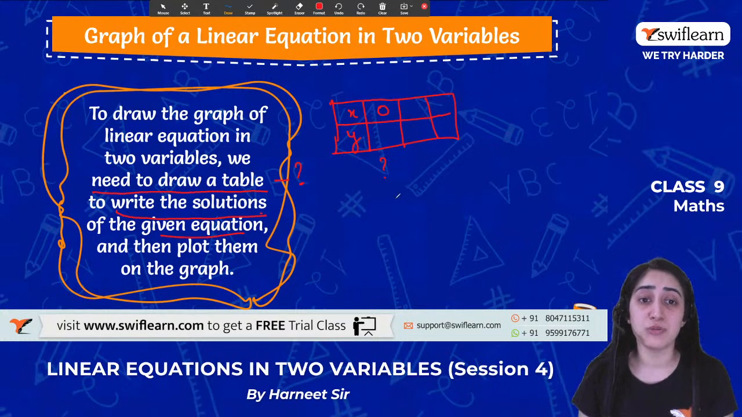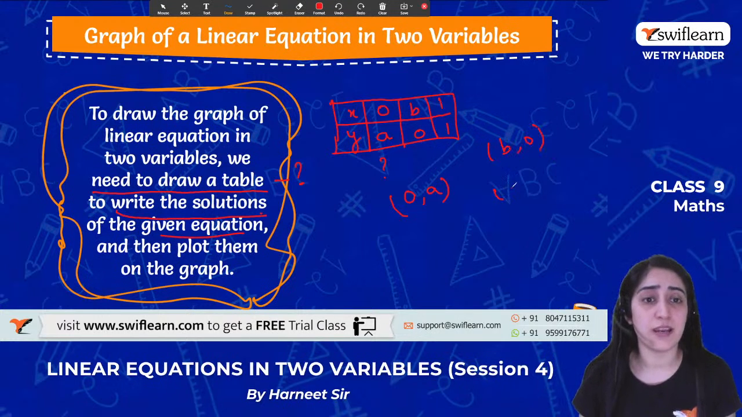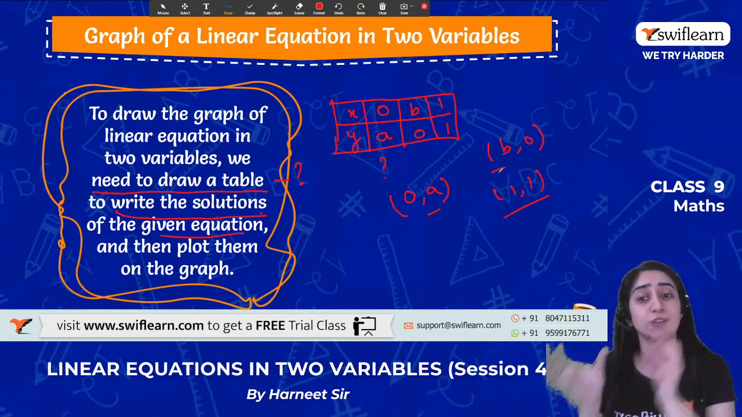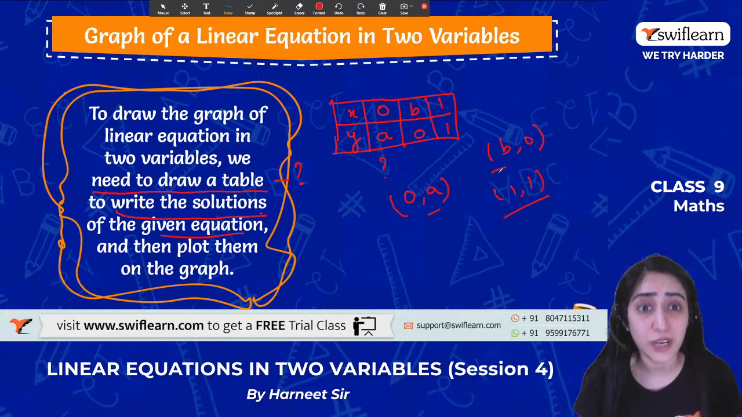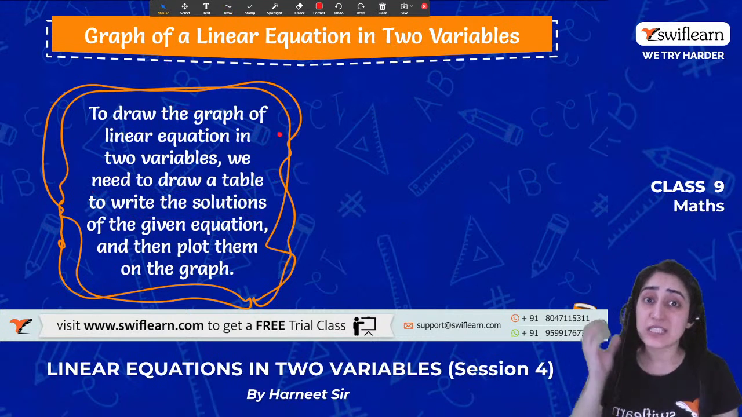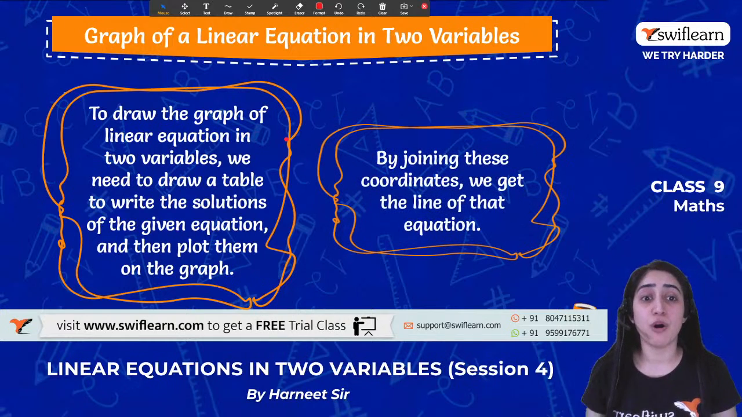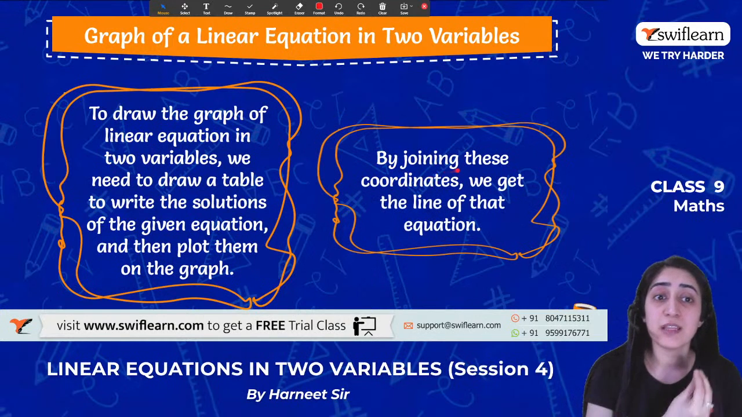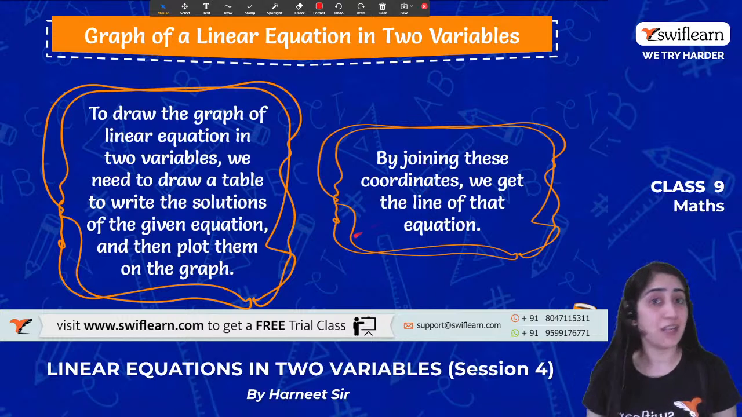And by this, we used to get, suppose it is a, a point (0, a). And maybe it is b and 0, let it be 1 and 1. I'm supposing it can be anything. So let us say (b, 0) and (1, 1). In that case, I have 3 points. Plotting those points on the graph, I am able to find the equation. But just remember, right now I'm talking about how many points? 3 points. But in general, whenever I have to draw an equation, by joining these coordinates, we get the line of the equation.